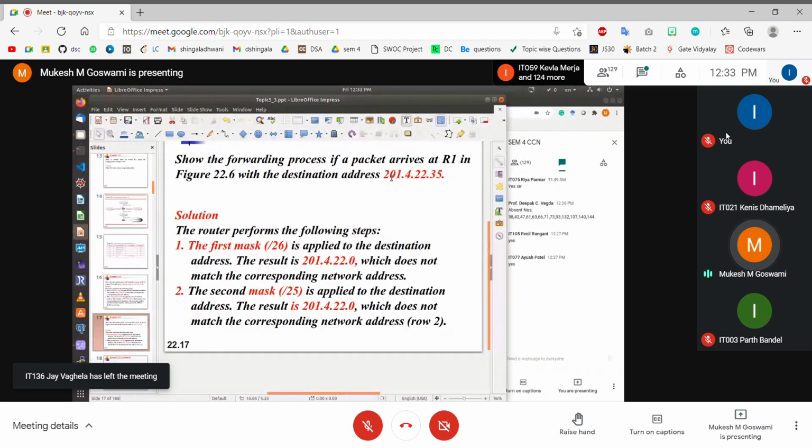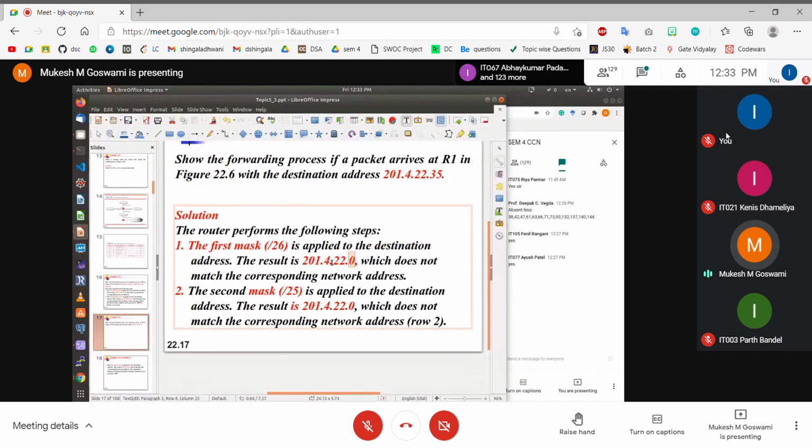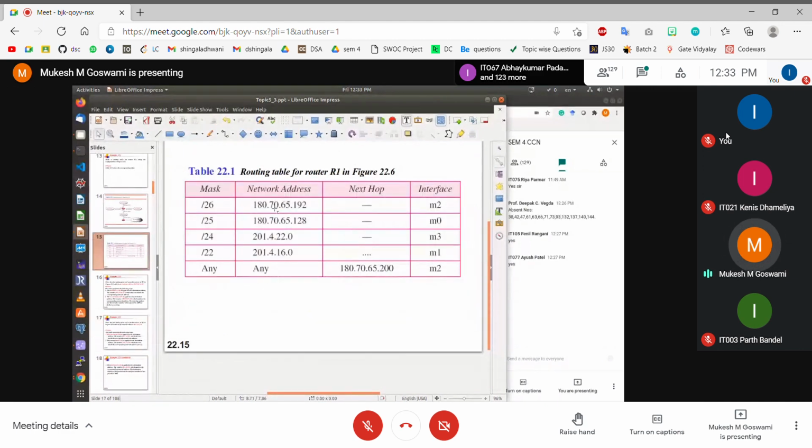Let us consider this case here, 201.4.22.35. First mask is 26, so keep the first 26 bits as it is, make all other bits 0. Right? So this is as it is, this is as it is, this is as it is. Keep the first 2 bits of this last byte as it is, make all other bits 0. So this is going to be equal to 0. So it is 201.4.22.0. Try to match it. It doesn't match.